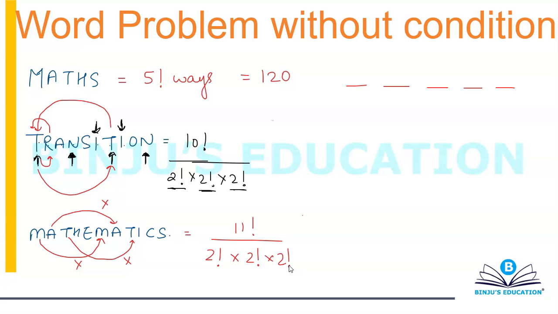It may happen that more than two alphabets are same. Like what I mean to say is that it may happen that a letter is repeating itself more than twice. For example, there's a very famous word that is Mississippi. This is how usually teachers teach permutation and arrangement on things also on a straight line. So you have M, I, SS, I, SS, I and PP, I.